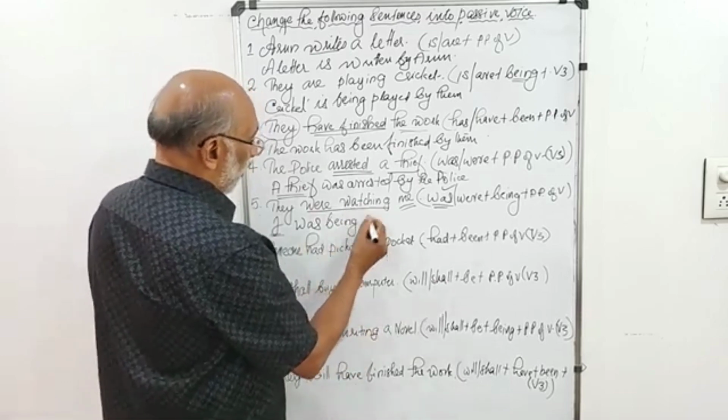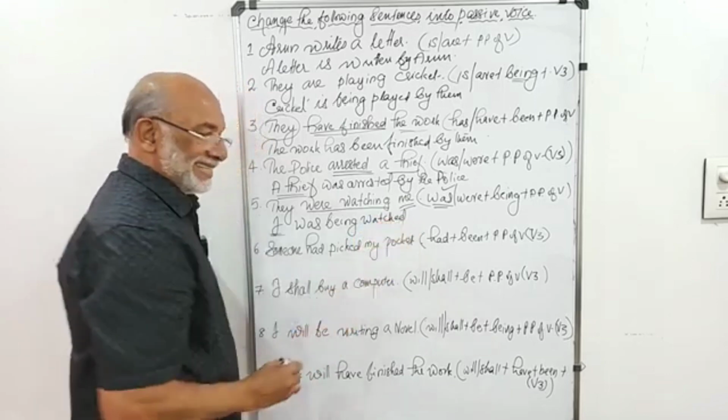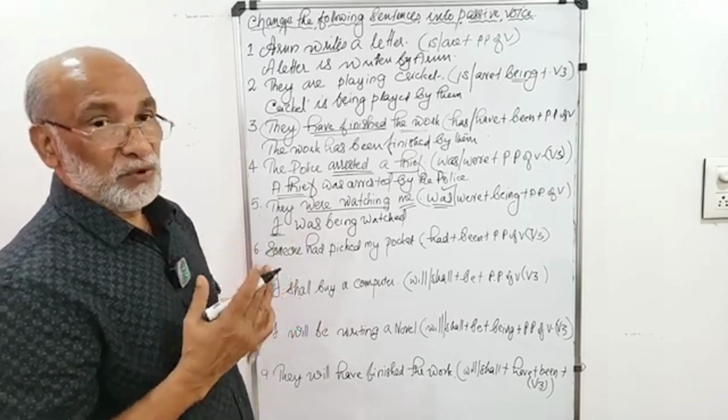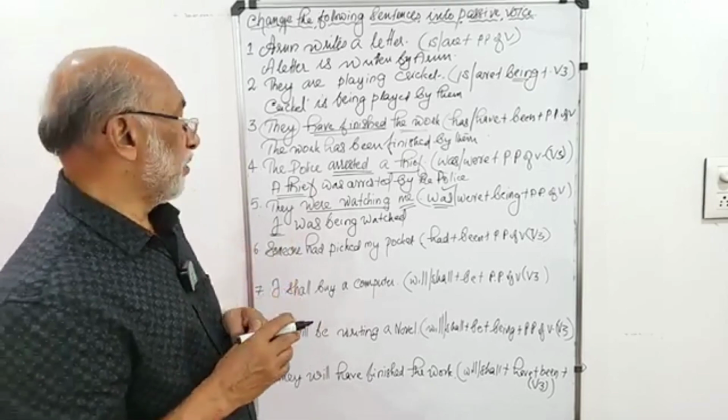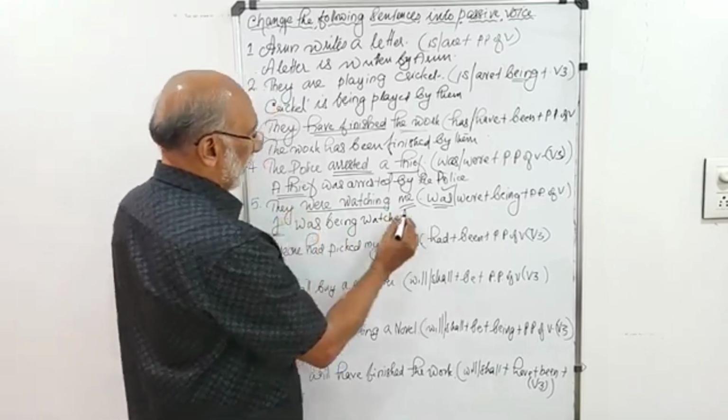I was being watched. And one thing that you have to notice is that in the passive structure we always use the V3 form, that is the past participle of the verb. I was being watched by whom? By them.